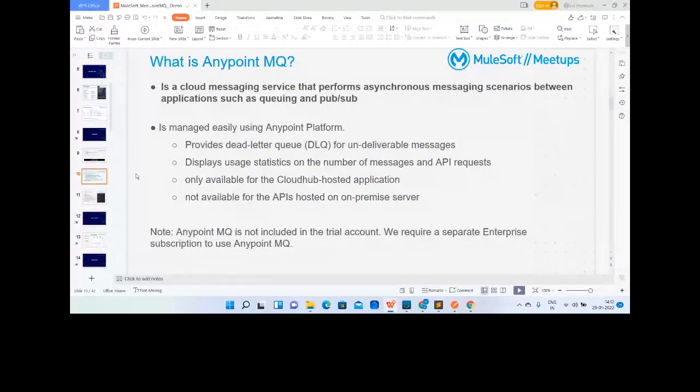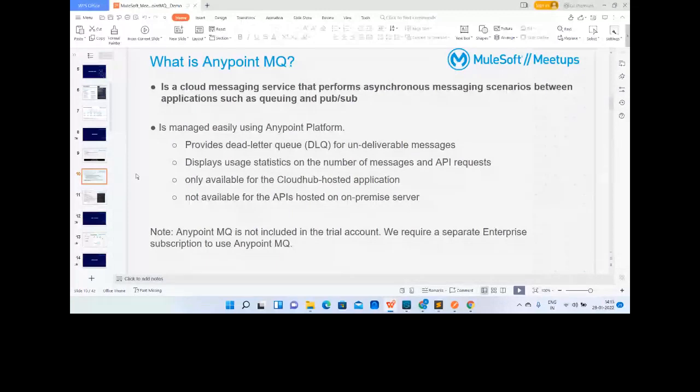Now here we introduce Anypoint MQ. That means it is managed by the Anypoint platform, or the MuleSoft team, right? It is the same messaging queue where we can send and consume messages. Since it is Anypoint MQ, it is a cloud messaging service that performs asynchronous messaging scenarios between applications.